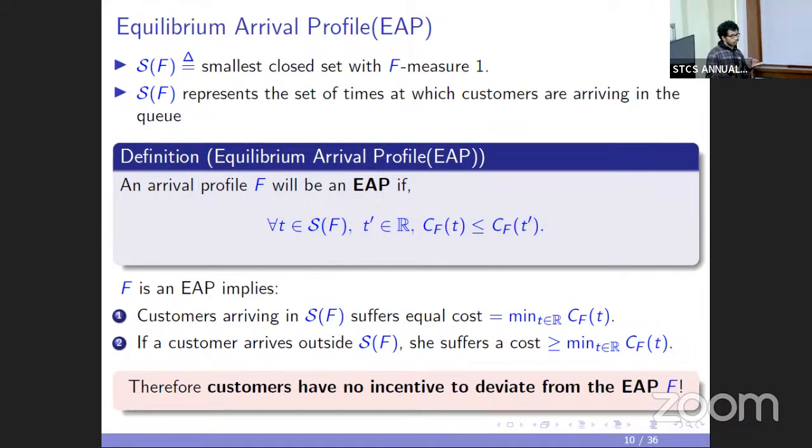So the customers arriving inside the support have no incentive to arrive outside, and they also do not have any strict incentive to change their time of arrival inside the support. That defines an equilibrium. Therefore, customers have no incentive to deviate from the EAP.